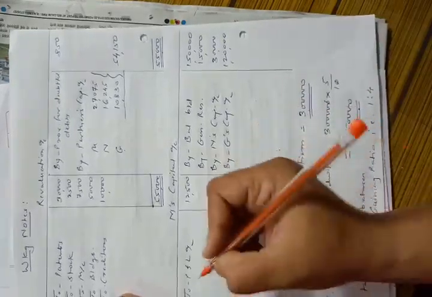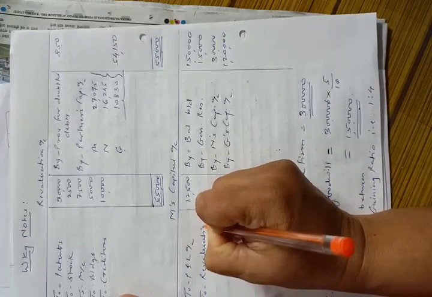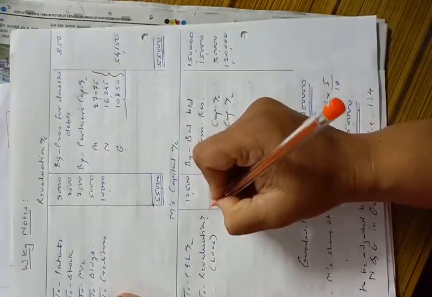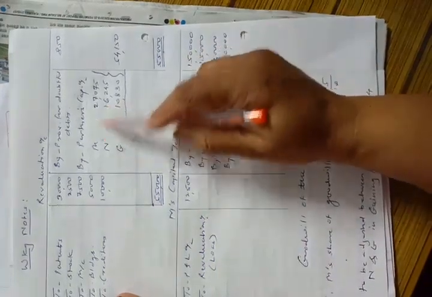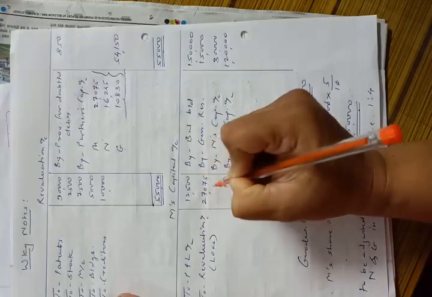So debit side of M's capital account, to revaluation account, which is revaluation loss, and the amount is M's amount 27,075.